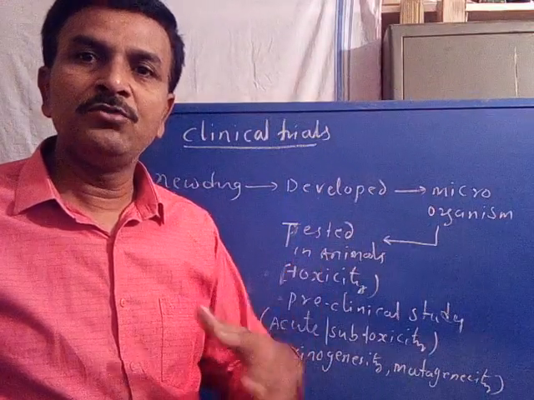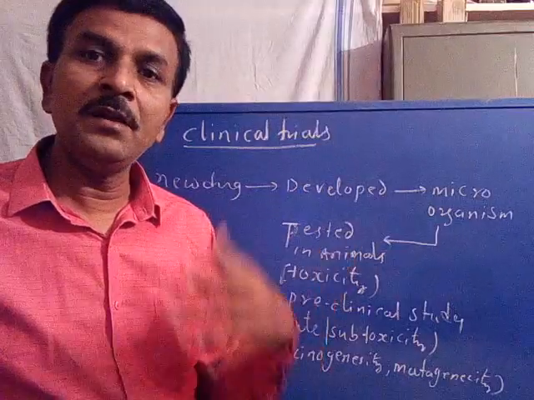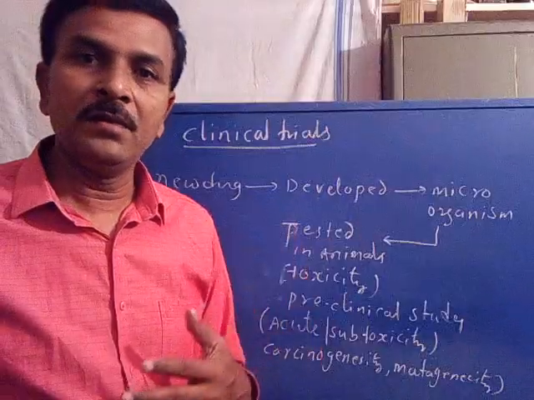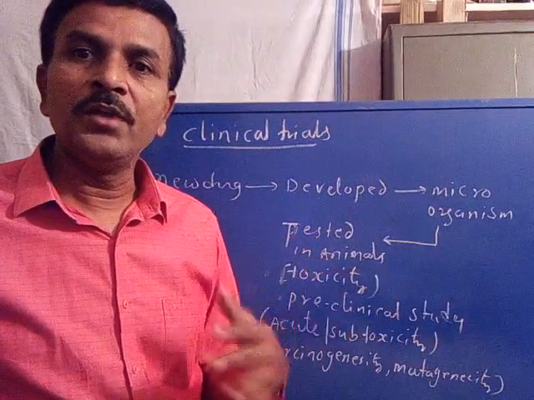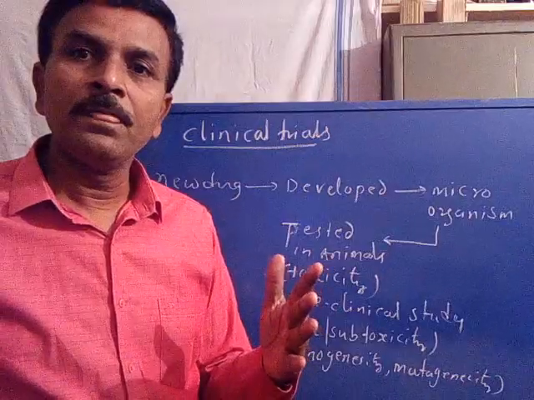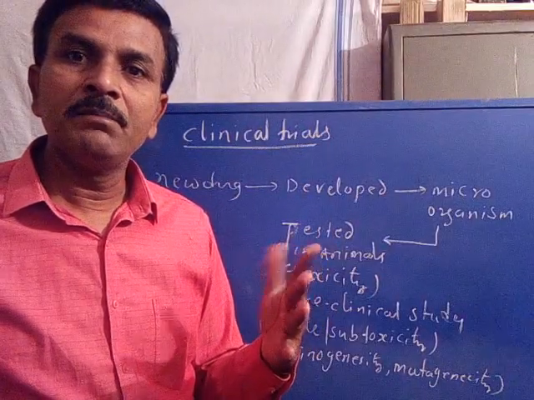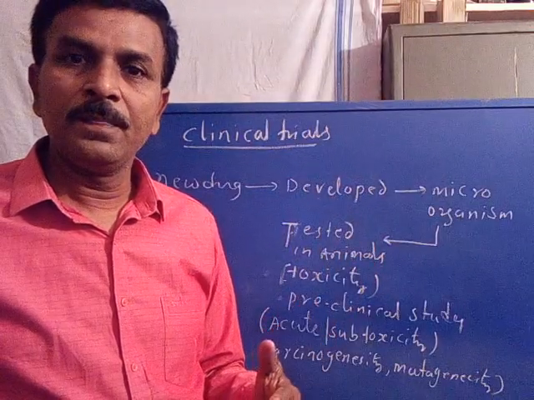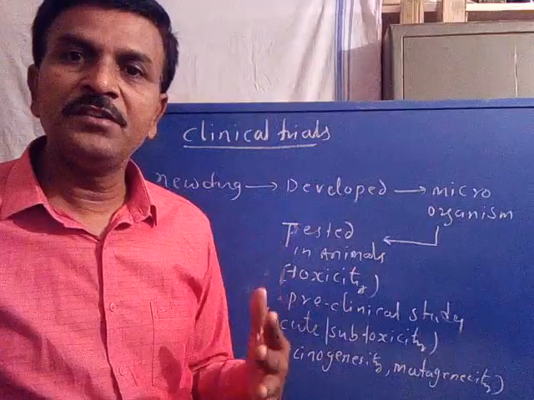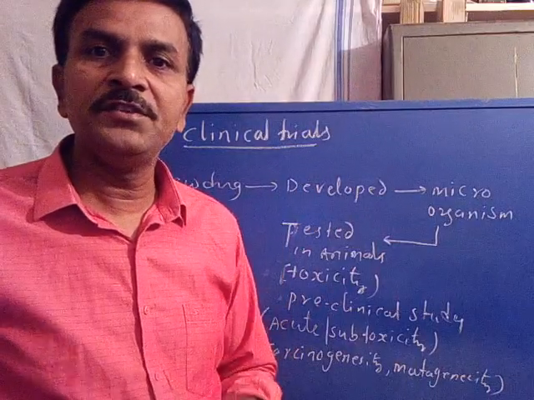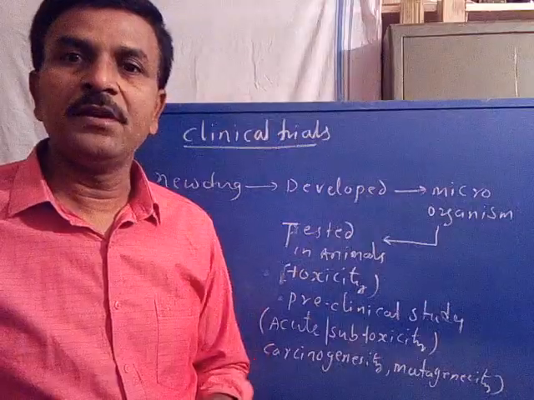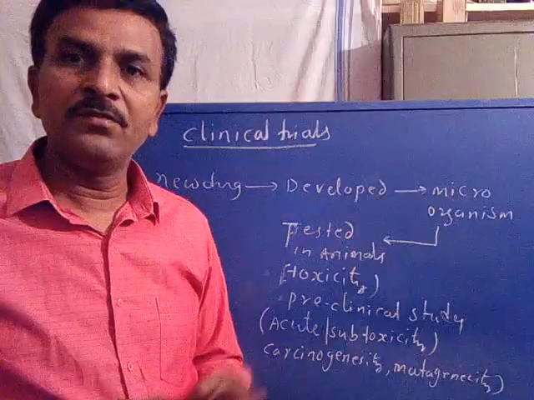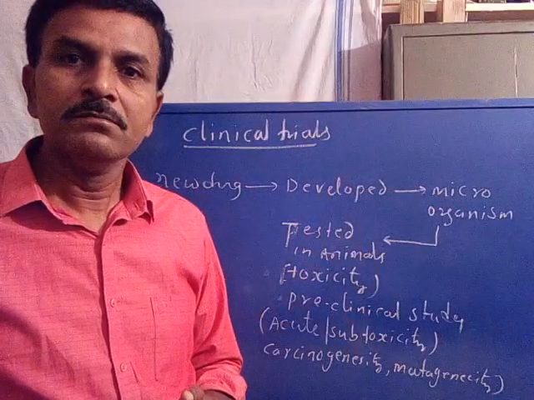Some other drugs may show their side effects after administration for 1 month. Some others may produce side effects after 1 year. Some others may produce them after 2 years or 3 years. Therefore, the toxicity will be evaluated by studying the new drug molecule in the animal body for up to 3 to 4 years. That study includes carcinogenicity, mutagenicity, acute toxicity evaluation, and subacute toxicity evaluation. This study is conducted in different kinds of animals, from lower animals to higher animals.